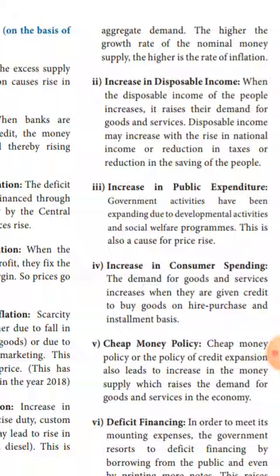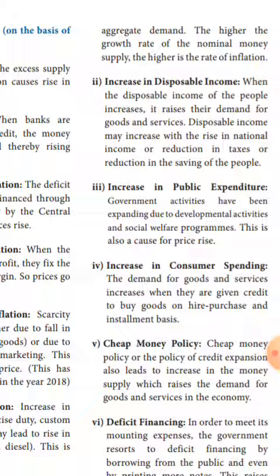The fourth one is increase in consumer spending. The demand for goods and services increases when credit facilities are available. Credit facilities, for what purpose? To buy goods on installment. At the time demand increases, so price also increases.